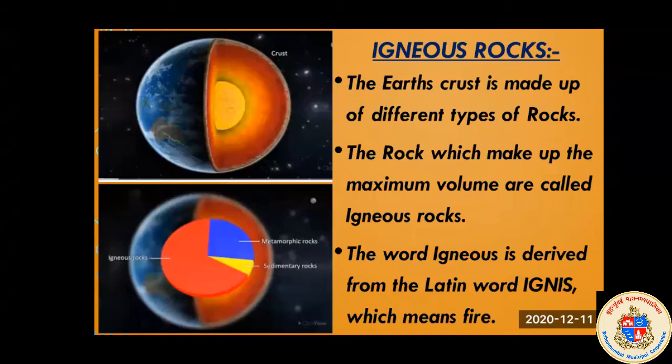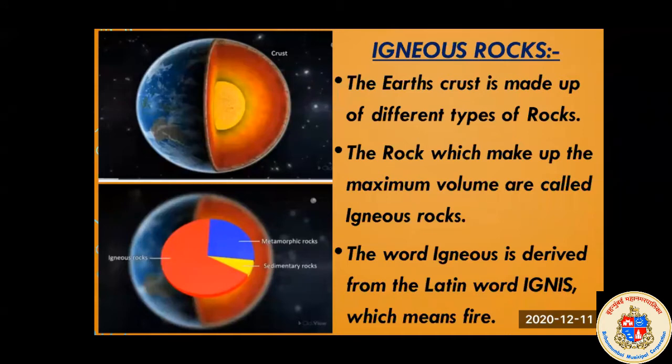See in this first picture, you will see the earth crust. Here is the earth, and inside the earth there are so many layers, and you will see the crust over there. There are different types of rock present in the earth crust. The rock which makes up the maximum volume is called igneous rock. In the second picture, you will see the red color portion, blue color portion, and yellow color portion.